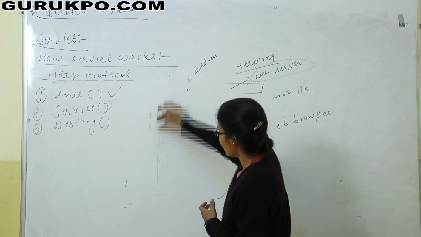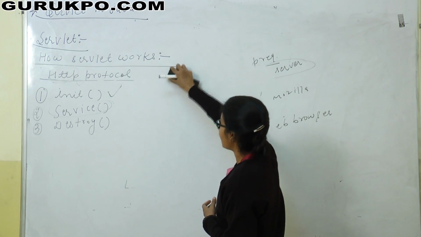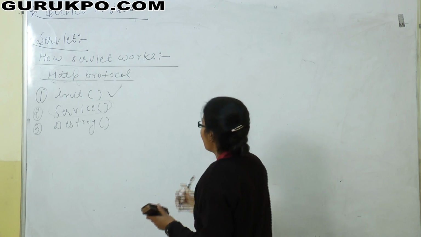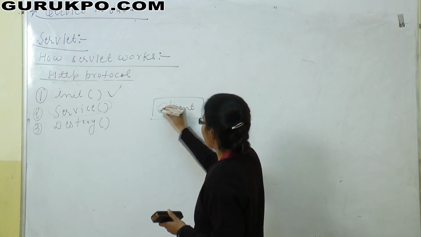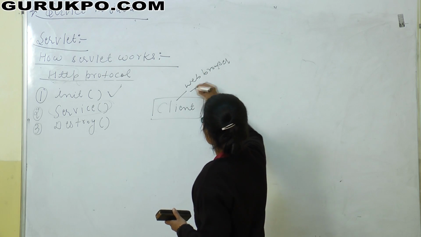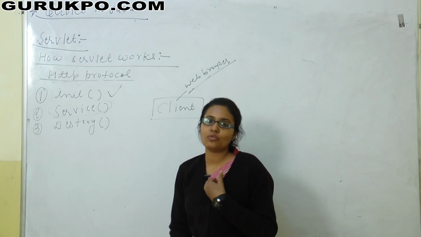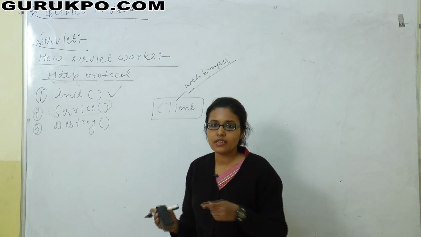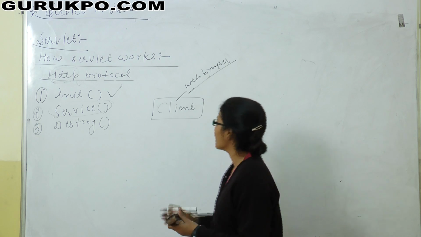So service method is used to process the client request and send the response back to the client. Like we have a client here. Client means web browser. Suppose I am a client, I want to use Facebook. So how will it work? I will open a web browser and I will use Facebook by any medium, and the medium is the web browser.